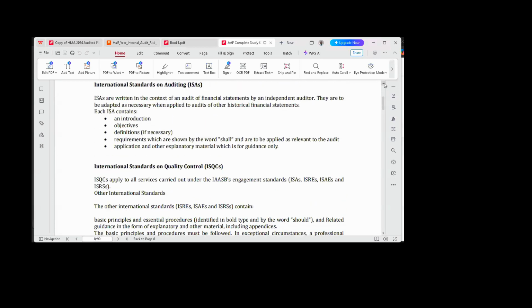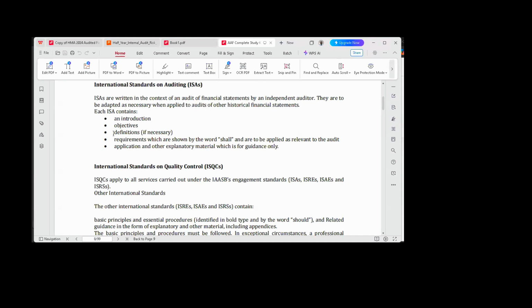So as I was saying, auditing standards have a format, a template in which they must be presented. It has an introduction, that is what led to the auditing standard, and what the auditing standard intends to achieve. Those are the objectives. In some instances, they will make some definitions because auditing is made up of terminologies, so you need to define those terminologies.